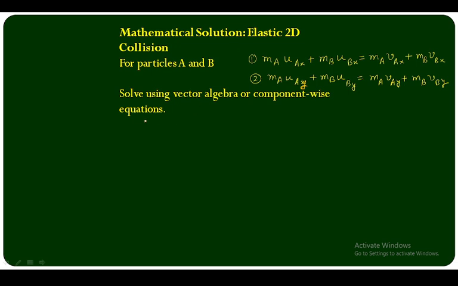This is the mathematical solution for elastic 2D collisions. Here v_Ay is the velocity of particle A in the y direction, and v_By is the final velocity of particle B. We have to solve this using vector algebra or component-wise equations.